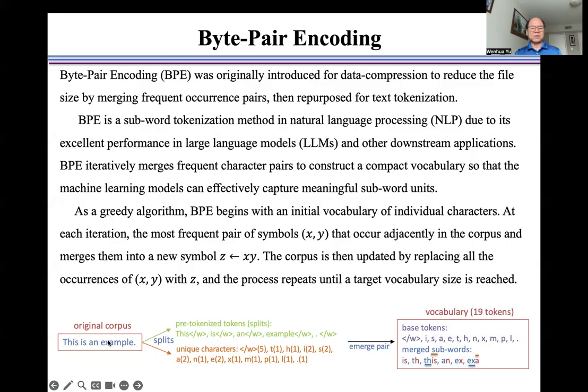This is the original corpus, these are the pre-tokenized tokens, and these are the unique characters, this is the updated vocabulary, these are the basic tokens, and these are the merged subwords.